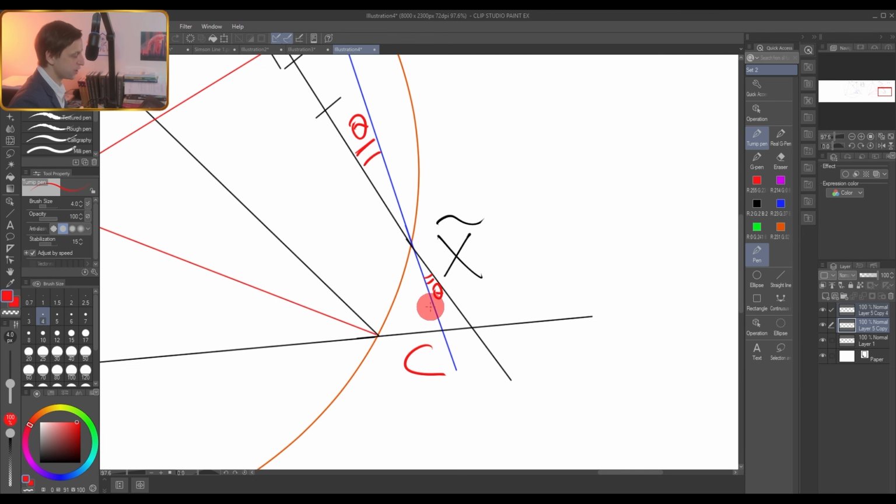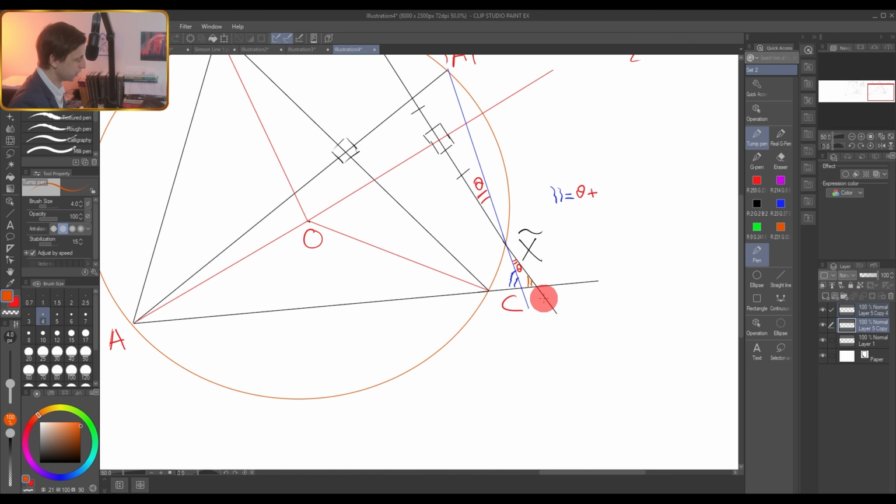And this angle that we're interested in, the angle between blue and black line, is the external angle for this small triangle. So this blue angle equals the sum of two other angles which are not adjacent to it. So it equals theta plus this other angle. Okay, what is this other angle? How can we find it? Let's look at the picture. It's very simple to do.